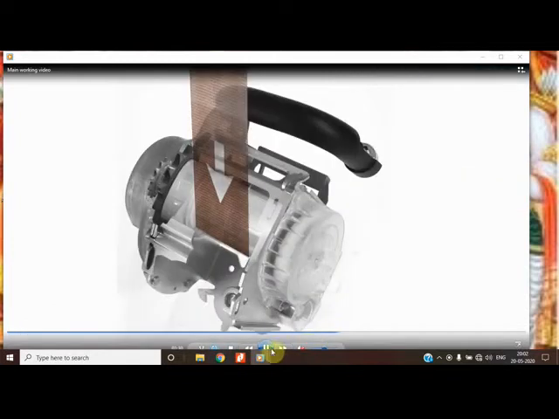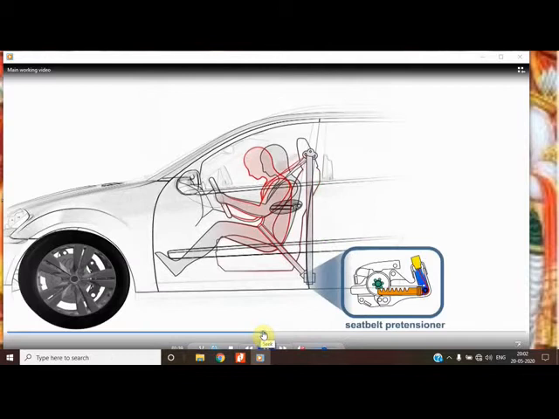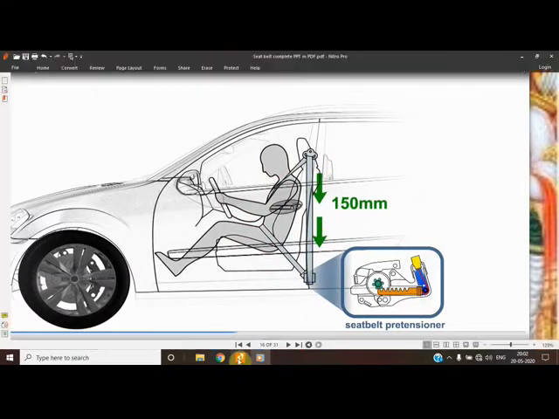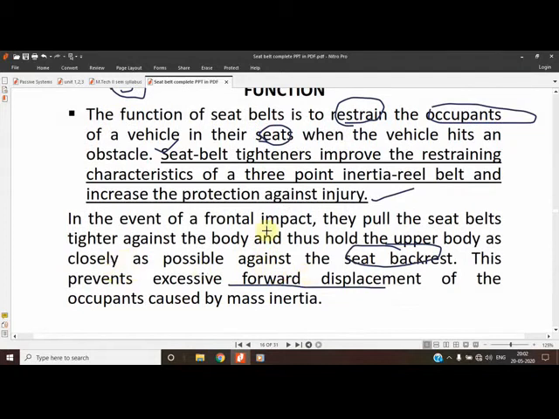See once again how the retraction takes place. In this video the retraction is also being shown to you. The retraction takes place this way, moving in this direction, the 150 mm. So this is the main thing being shown, and this prevents excessive displacement.